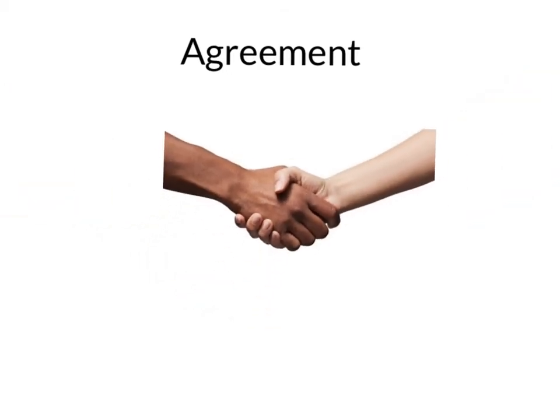Our first vocabulary word for chapter 17 is agreement. When you hear the word agreement, you may know what it means. You may have been in agreement with somebody before. When you're in an agreement with someone, you have made a deal. Like here, two people have shook hands and said, yes, this is how we're going to do it. They have made an agreement.